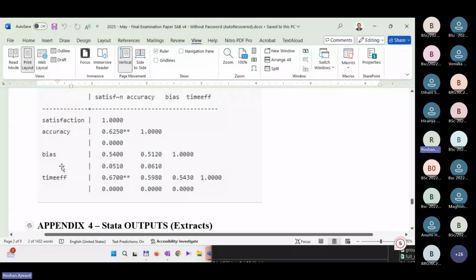How about bias, reduction of decision biasness and satisfaction level? Is there a significant relationship? The correlation coefficient is 0.54. So can you conclude that there's a moderate positive correlation between bias and satisfaction?